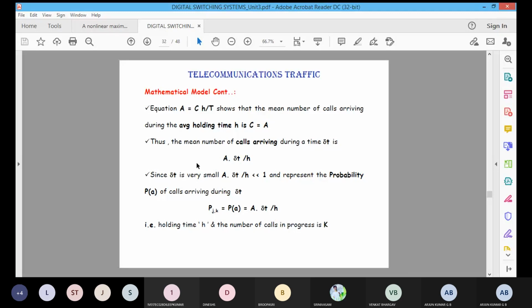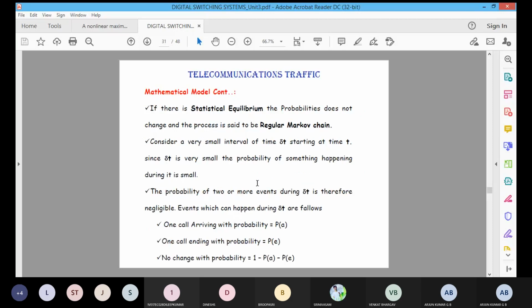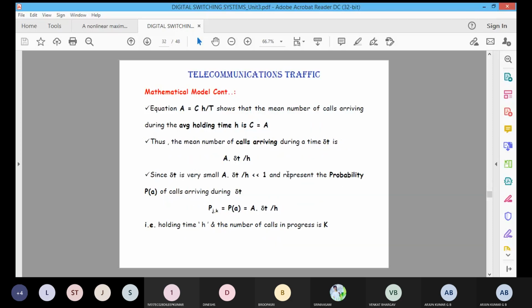Then the probability of one arriving call will be represented by P of A. Arriving means the call will be requested.